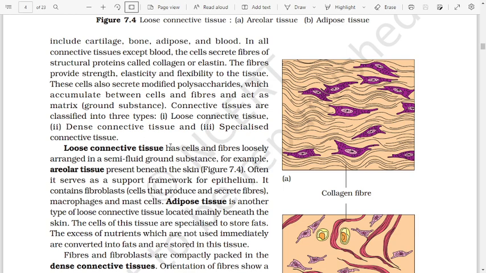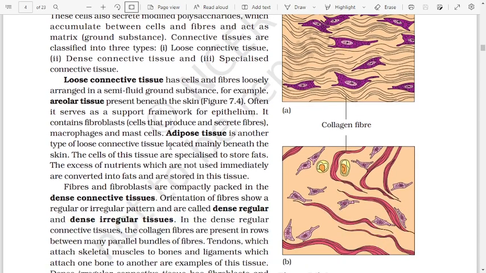Loose connective tissue has cells and fibers loosely arranged in a semi-fluid ground substance. For example, areolar tissue present beneath the skin. Figure 7.4. Often it serves as a support framework for epithelium. It contains fibroblast cells that produce and secrete fibers, macrophages, and mast cells.